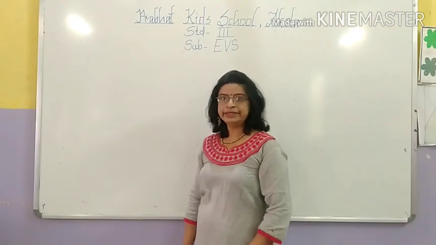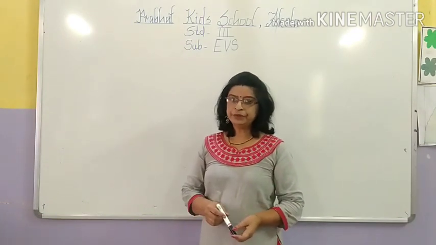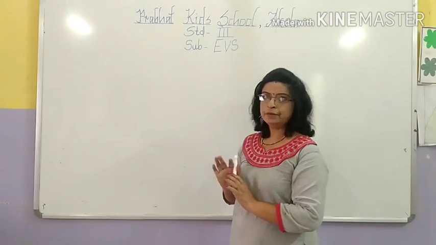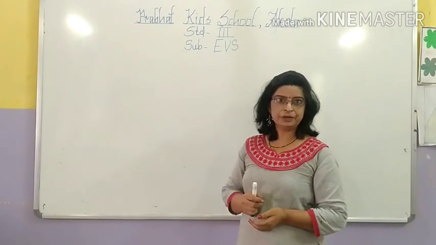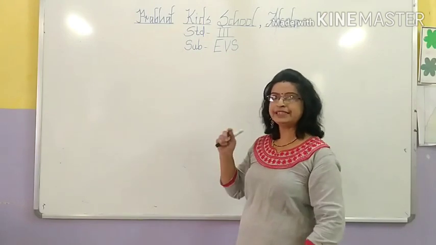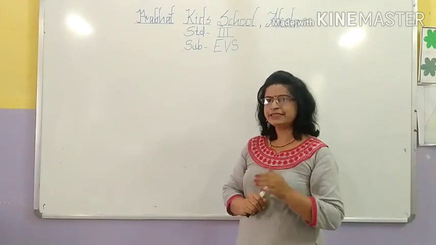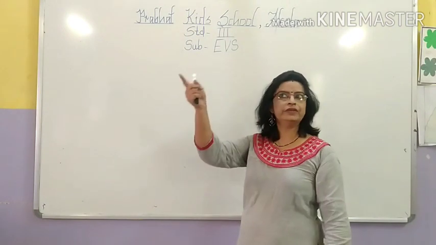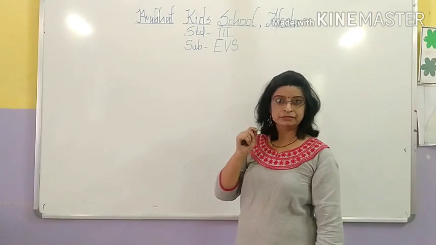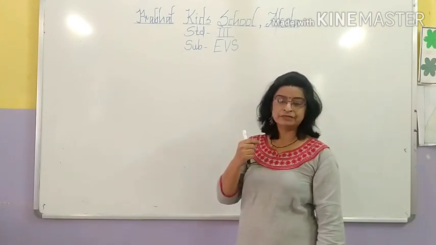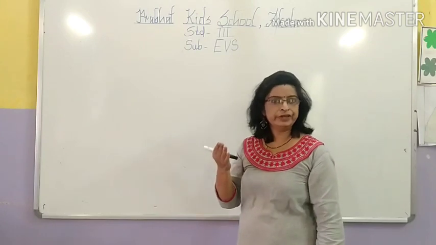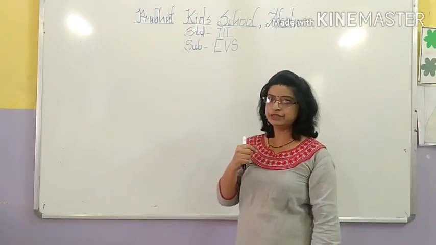Yes, students, in the previous period we completed our lesson chapter on parts of a plant, and before that we completed the chapter on living and non-living things. So students, today we start a new lesson. First, tell me what you observe in your surroundings. Yes, plants, then animals, insects, birds, so many living things you observe in your surroundings.